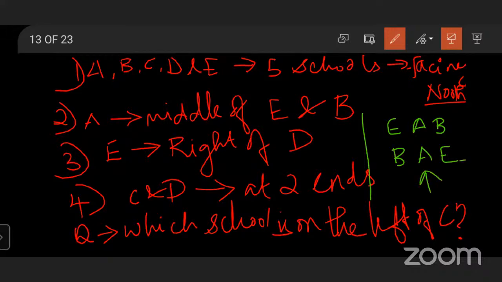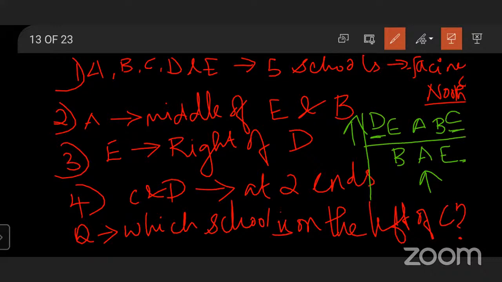So E will be on the right of D. Next, C and D are at 2 ends. Of course, D is here, so we can place C at the other end, because there are only 5 schools. So this will be the right order. What has been asked?